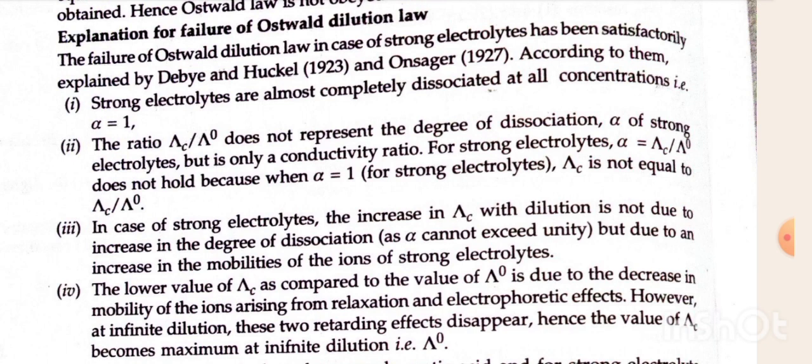Fourth, the lower value of lambda c as compared to the value of lambda naught is due to the decrease in mobility of the ions arising from relaxation and electrophoretic effects. However, at infinite dilution, these two retarding effects disappear, hence the value of lambda c becomes maximum at infinite dilution, which means lambda naught.